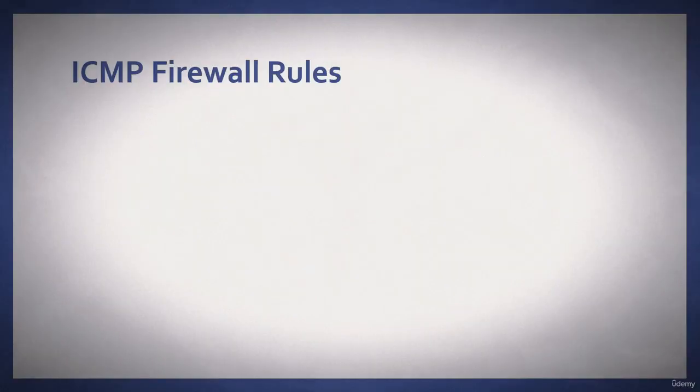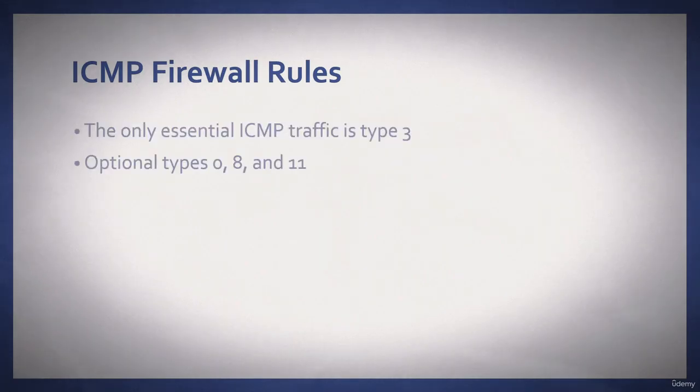ICMP is a powerful protocol, but we have to understand that it's also used in malicious ways. For example, ICMP is used in reconnaissance by Kali Linux. It could be used to do reconnaissance, to do a ping sweep, or to evade firewall rules. So the question is, what type of ICMP packet are you going to allow? The only really essential ICMP traffic is type 3. That's your destination unreachable, and then the codes that fall within that. The others are optional. Types 0, 8, and 11 would be optional, depending on whether you would like to allow those on your network or not.